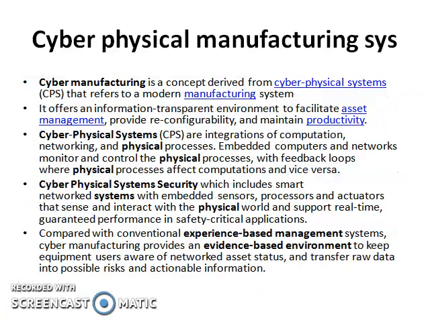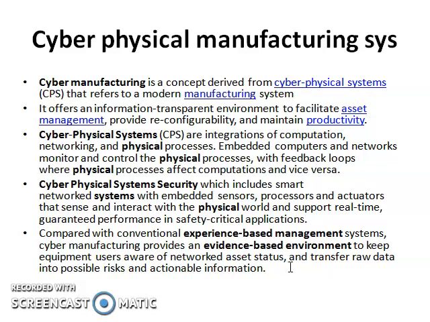Understood? Then the last part of this chapter is the cyber physical manufacturing system. Normally we can call it cyber security. So what is the cyber manufacturing system?